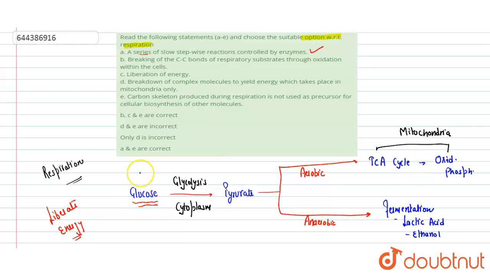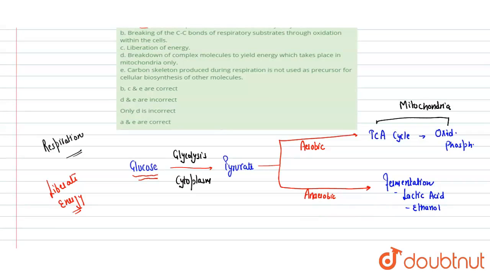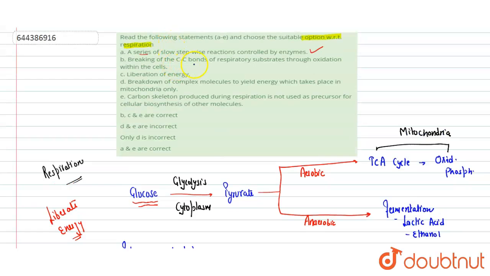Not only glucose, other respiratory molecules can also act as respiratory substrate, that is fats and proteins. The major choice is carbohydrates and glucose, but when these are not present, then fats and proteins also act as respiratory substrates. But in all respiratory substrates, breaking of these bonds results in the release of energy. This is correct.